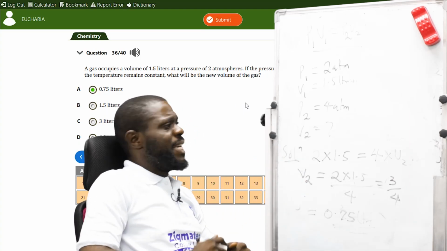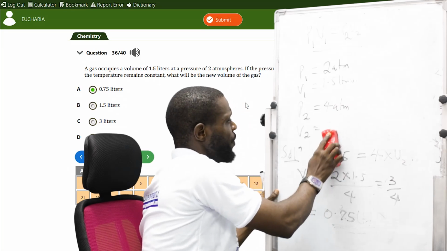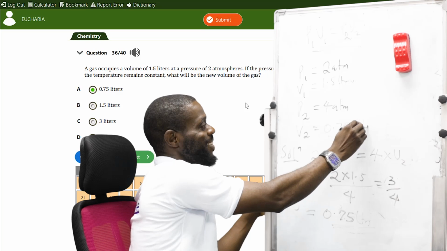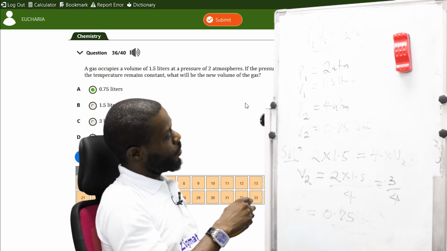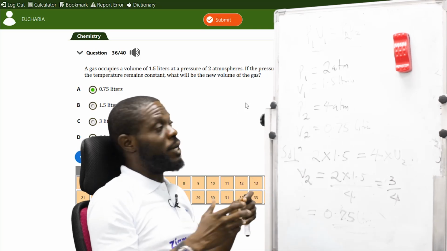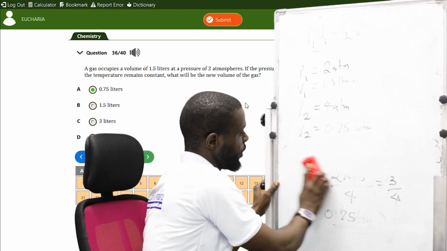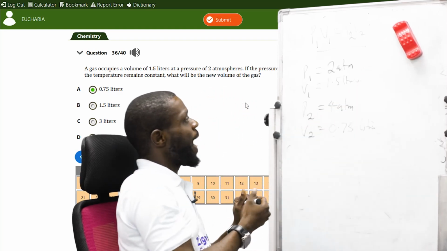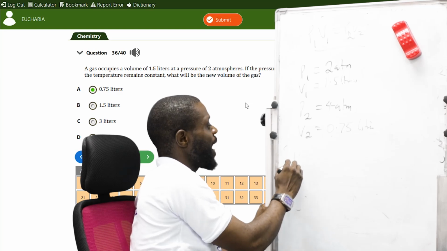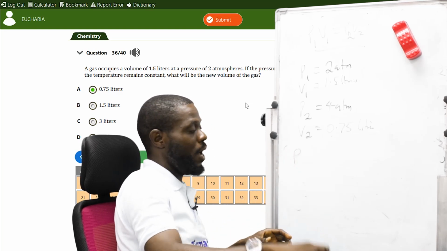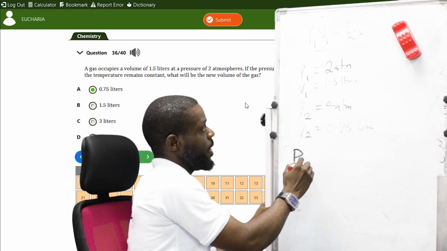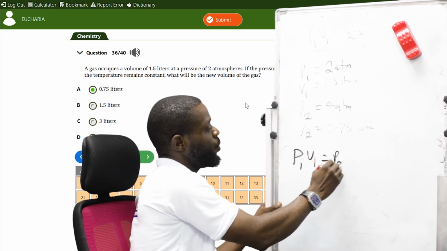Now let's do a check. V2 is no longer unknown; it's now 0.75 liters. The equation says P1 V1 equals P2 V2.